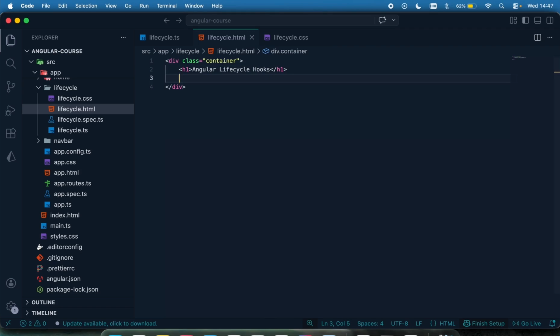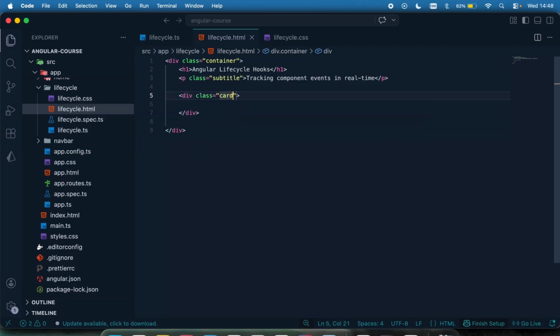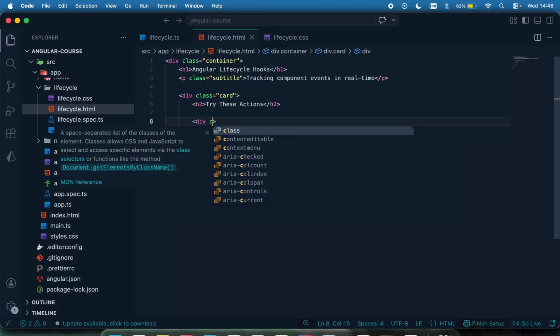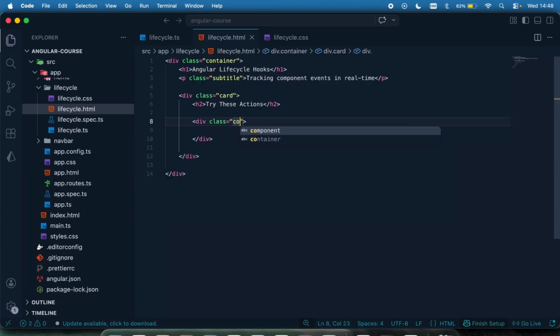And then I'm just going to have a p to say tracking component view in real time, just stuff like that. Then I'm going to have my div like so, and give it a class name of card. And then let me have an h2 to say try these actions, and then have another div right there where I can click on the button to increment and decrement.